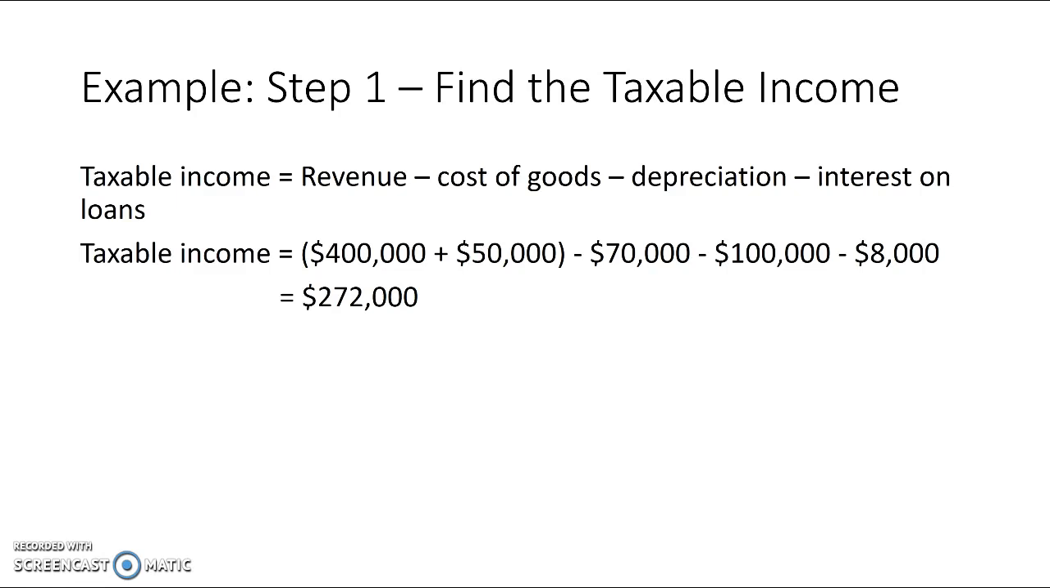Step 1 is finding the taxable income. As mentioned before, the taxable income is the revenue minus the cost of goods minus depreciation expenses minus interest on loans. So, our revenue would be the $400,000 from the pizza and drinks and $50,000 from shirts. And the cost of goods would be $70,000 plus $100,000 plus $8,000. In this example, we don't have any depreciation or interest on the loans. This brings our taxable income to $272,000.